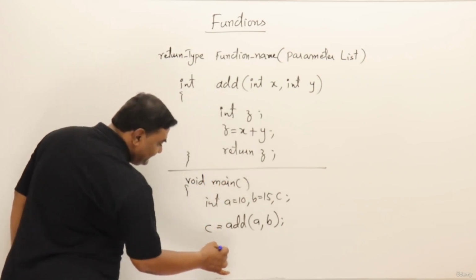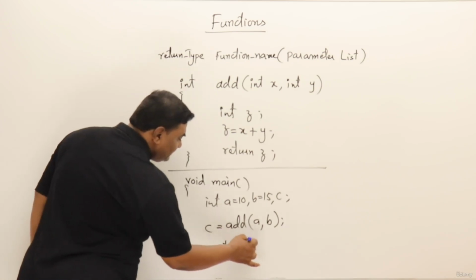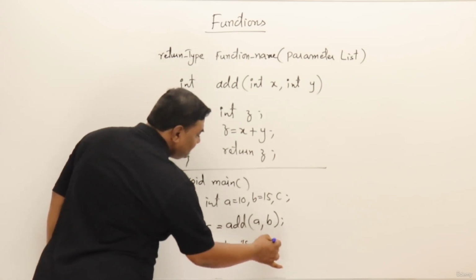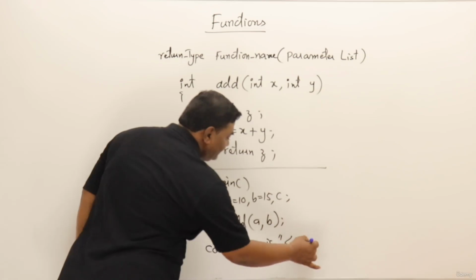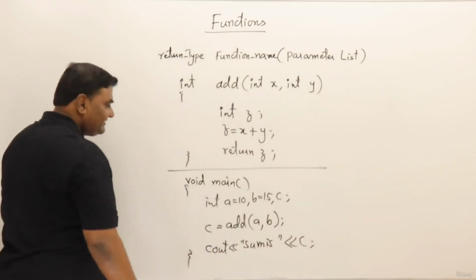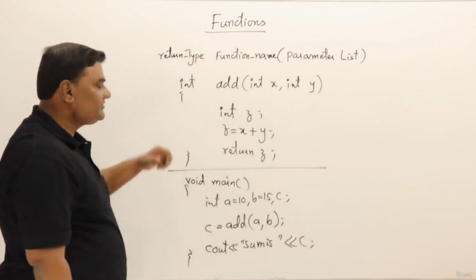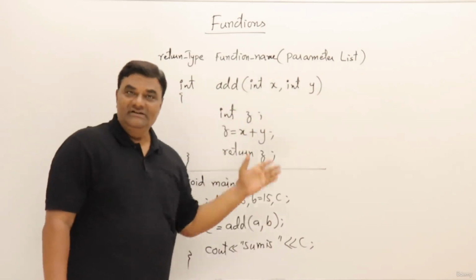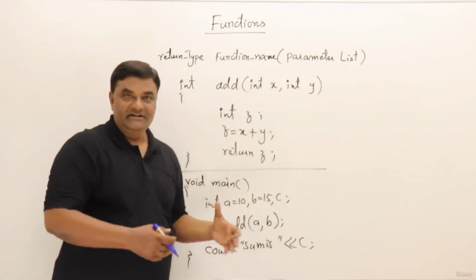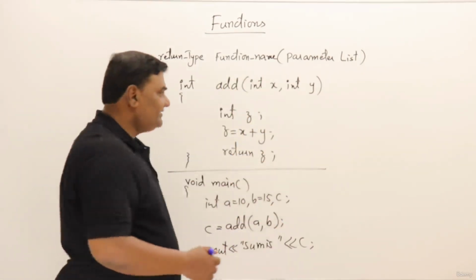Then here I will say cout, sum is, c. That's it. So this is a main function which is calling this function. Let us see how this works inside the main memory. So I will draw the diagram of the main memory and show you.